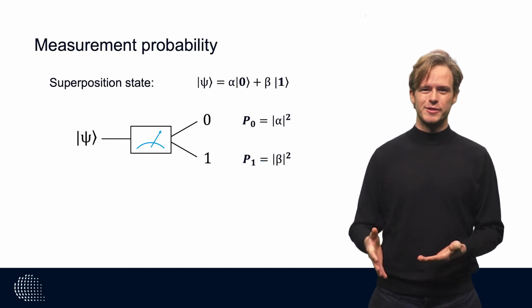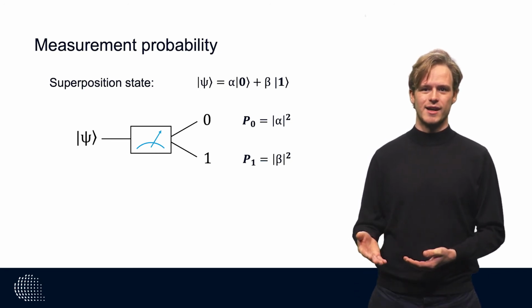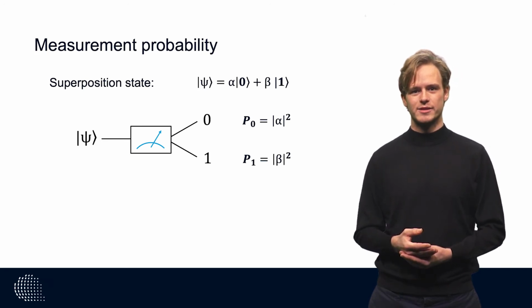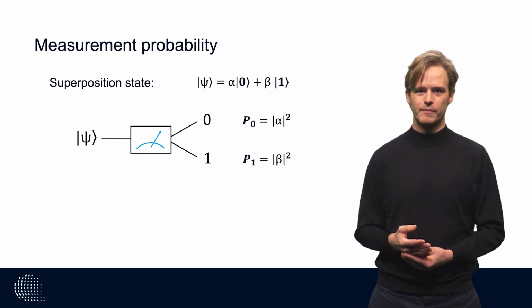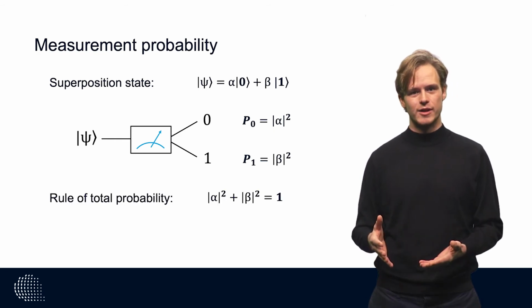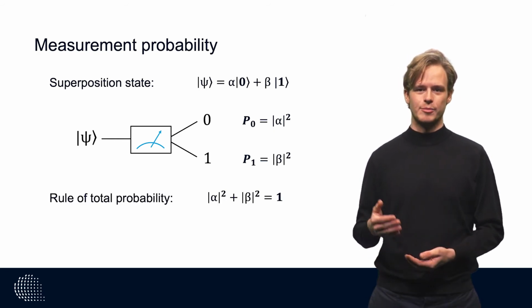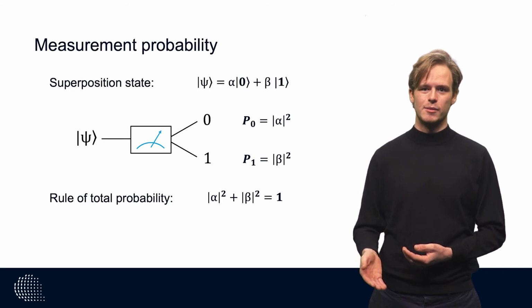Now there is a strict condition on the coefficients alpha and beta. The total probability of the measurement outcomes should always add up to 1. Or the absolute value of alpha squared plus the absolute value of beta squared must equal 1.